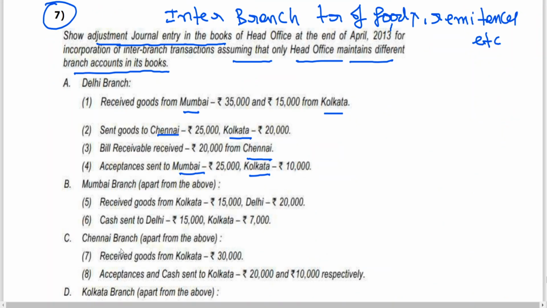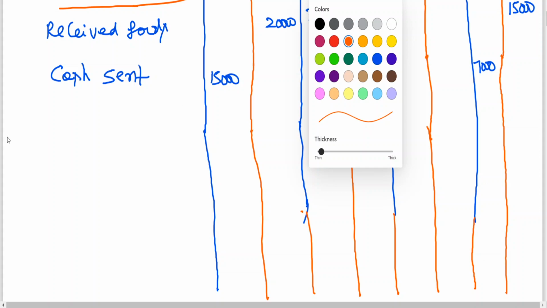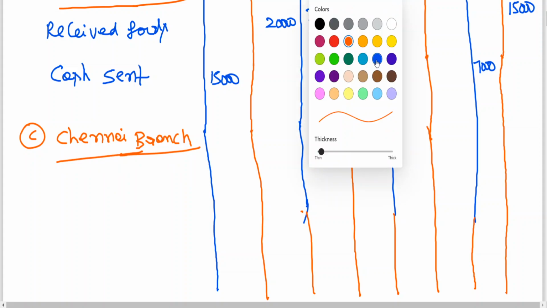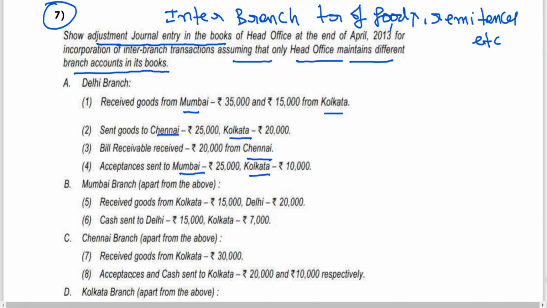Then next, Chennai branch. Received goods from Calcutta.